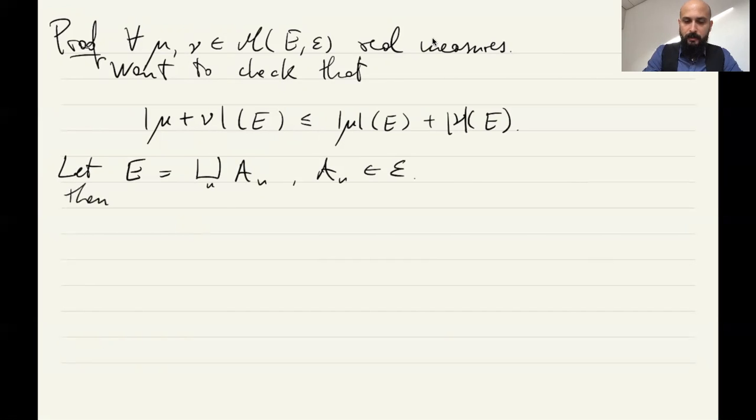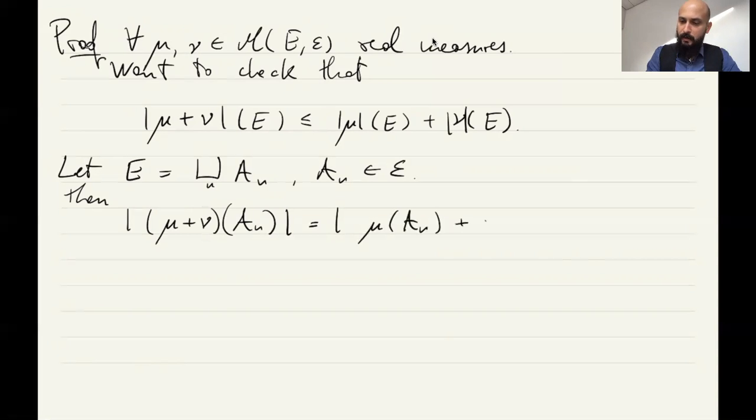Then we know already that if you take the measure of each set A_n, by definition this is the measure μ of A_n plus the measure ν of A_n.